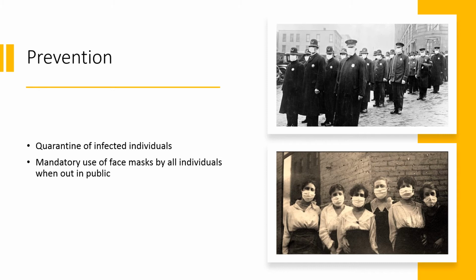So at that time, for the influenza outbreak, they quarantined the infected individuals, and they had a policy of mandatory use of face masks by all individuals when out in public. So far, the prevention methods in 1918 and in 2020 and 2021 are still the same. We still quarantine the COVID-19 positive patients, and for all others, to prevent them from spreading the virus, we ask them to wear the mask.